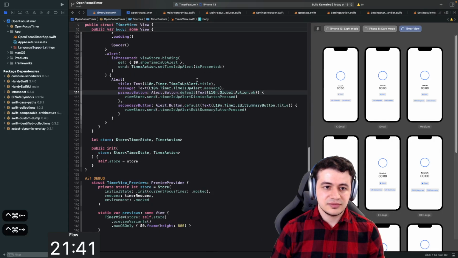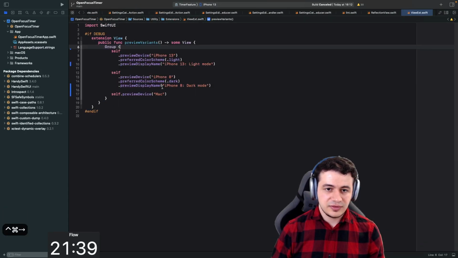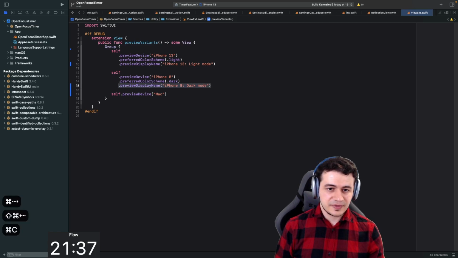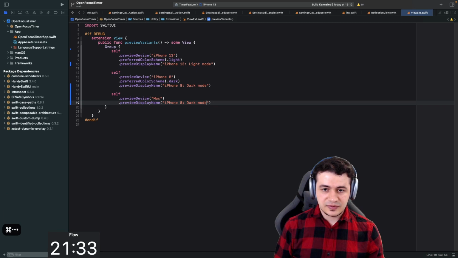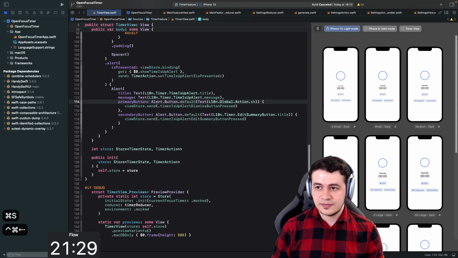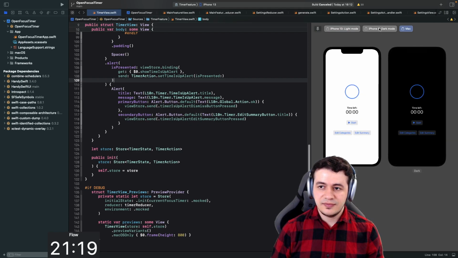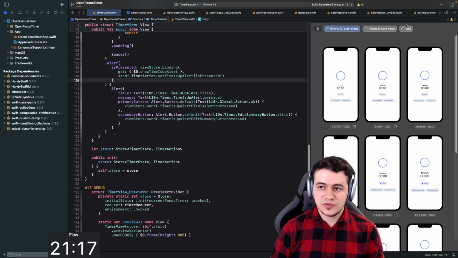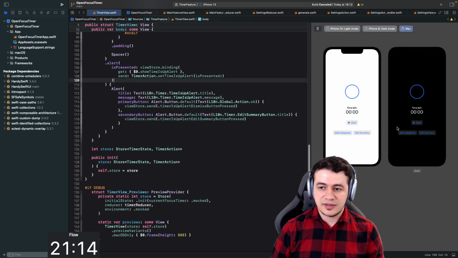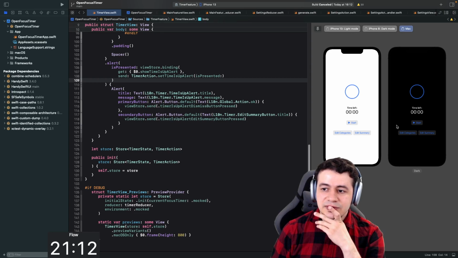Is it Mac? Kind of confused here. Oh, we forgot to set the display name here. Let's do that quickly. So this is just Mac. Now it should update. There we go. This is Mac now. And if I click that on Mac, we can switch between the color modes. And then we would have light mode, dark mode, and that, if that makes sense.